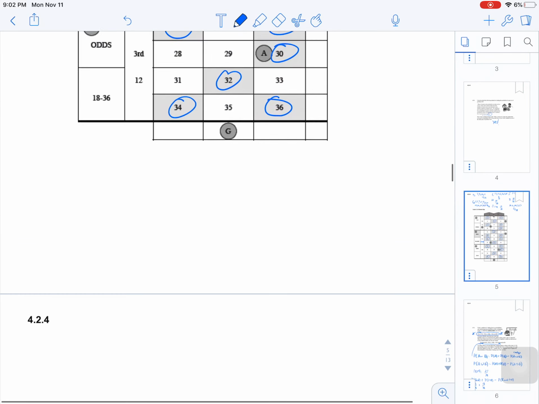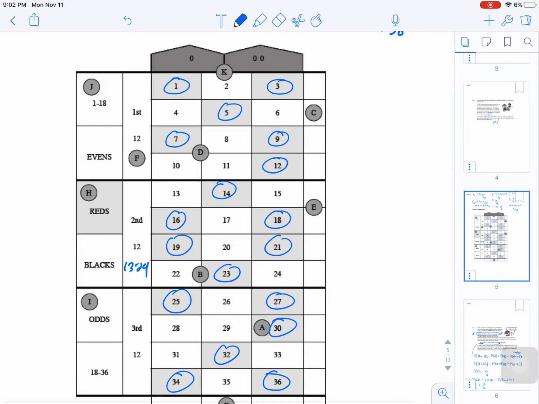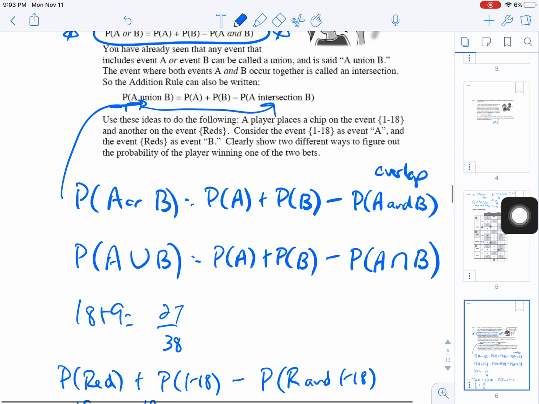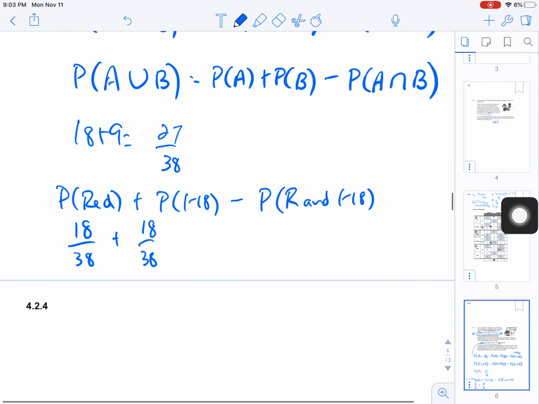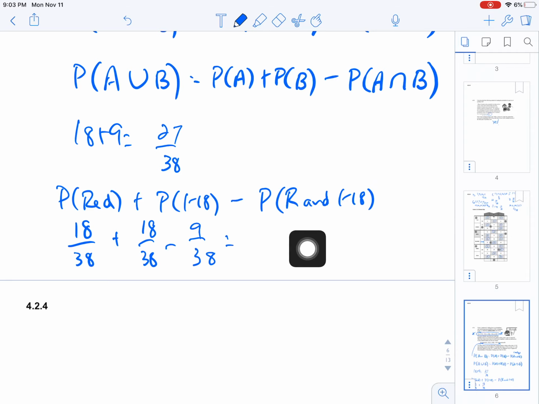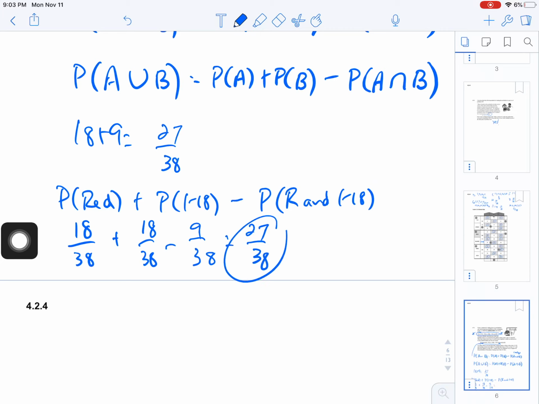But the probability of red and 1 through 18, there are 1, 2, 3, 4, 5, 6, 7, 8, 9 reds that are there. So then we take away 9 out of 38. 18 plus 18 is 36. 36 minus 9 is 27 out of 38.